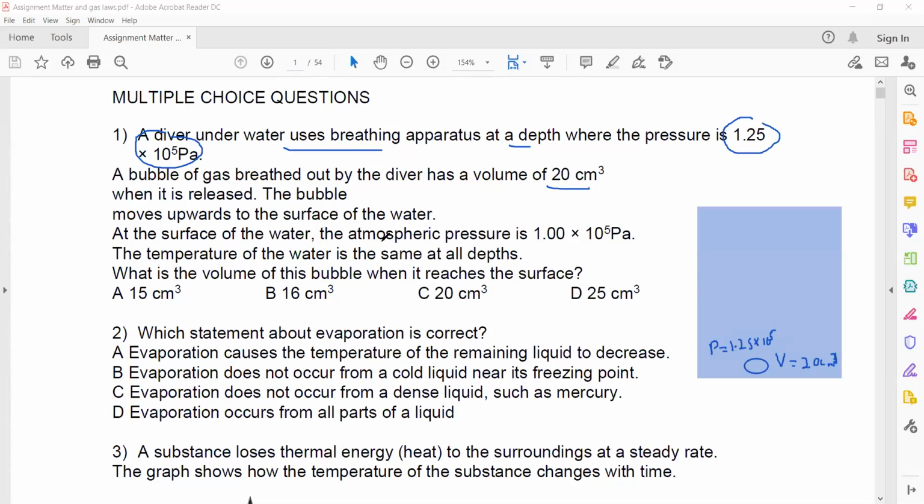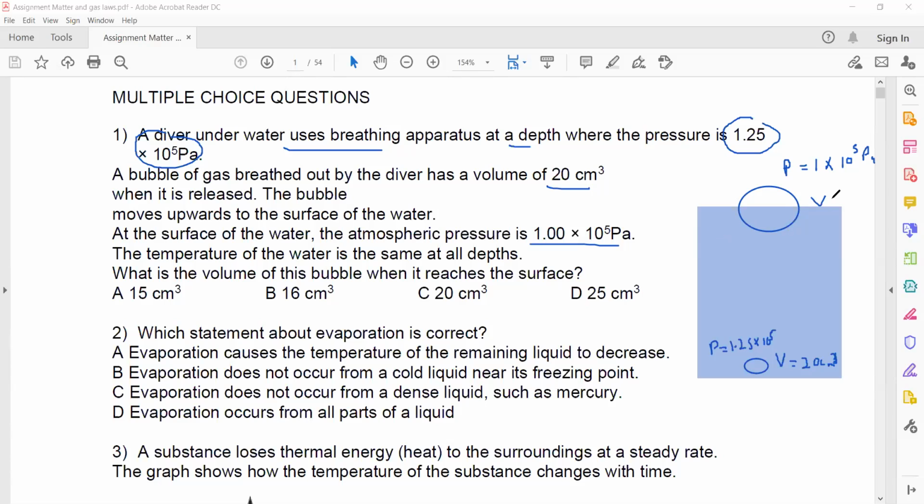At the surface of the water, the atmospheric pressure is 1 exponent 5. Basically, the idea is that the outside pressure and inside pressure will be the same. So when the bubble reaches the top, the pressure is 1 exponent 5 Pascal. What is the volume of the bubble when it reaches the surface?